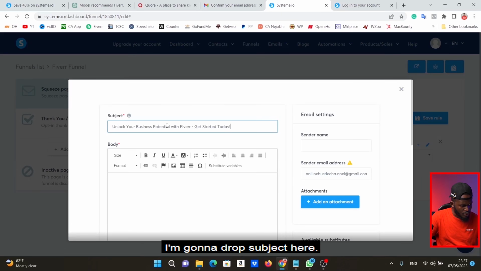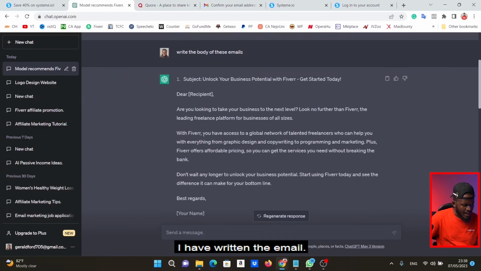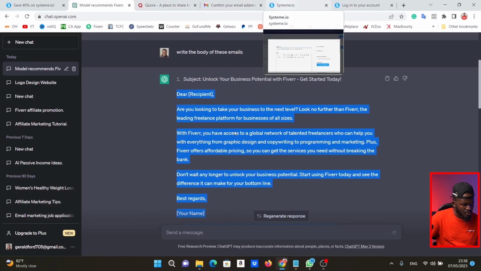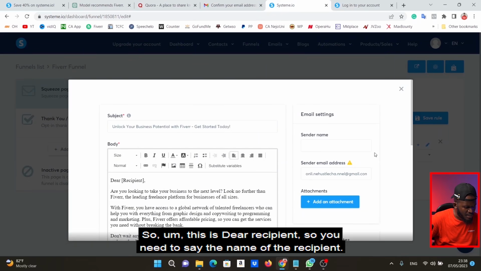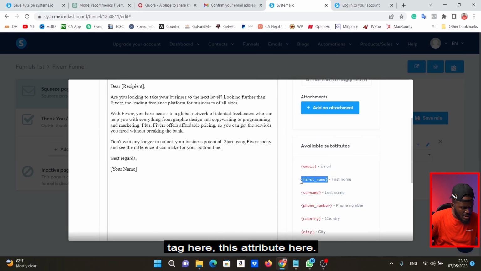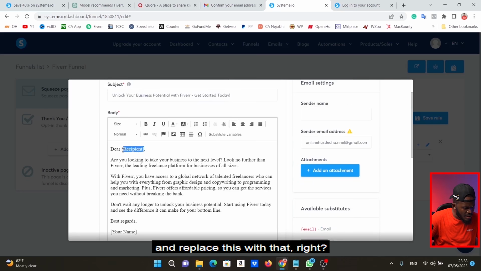Subject. I'm going to drop subject here. Now the body of the email, I'm going to come back to ChatGPT. I have written the email. This is the body of the first email that he has written for us. I'm going to copy this, come back to system here. So this is their recipient. So you need to say the name of the recipient. So if it's Gerald, it's going to say Gerald. So I'm going to copy this tag here, this attribute here. I'll replace this with that.